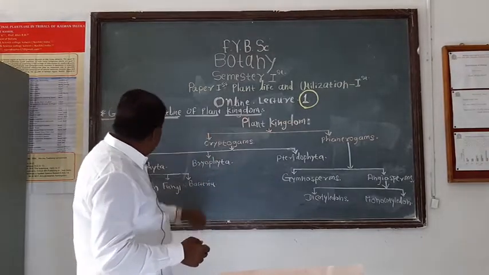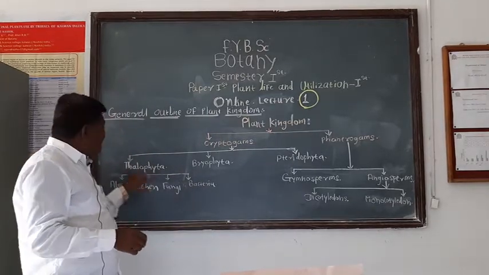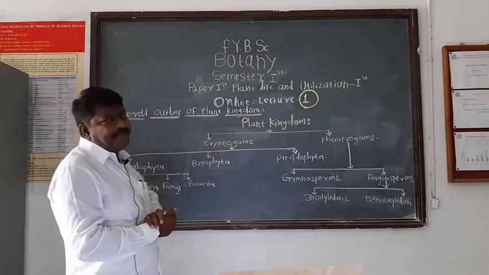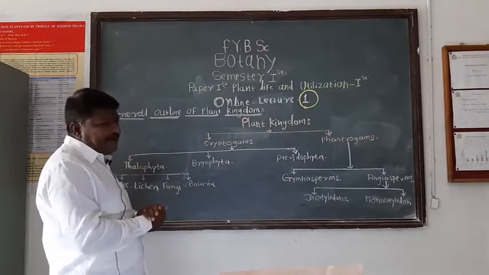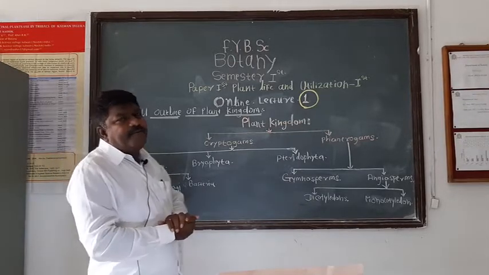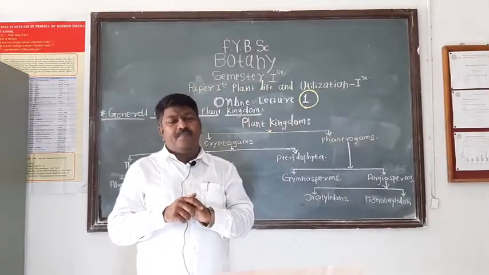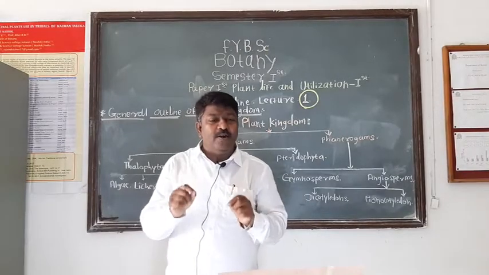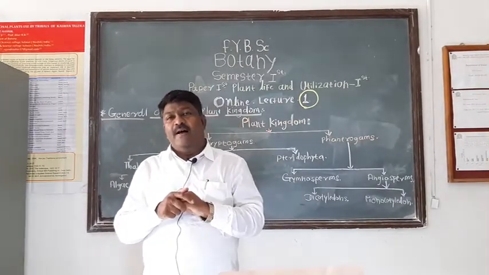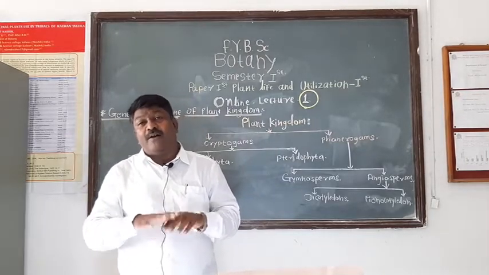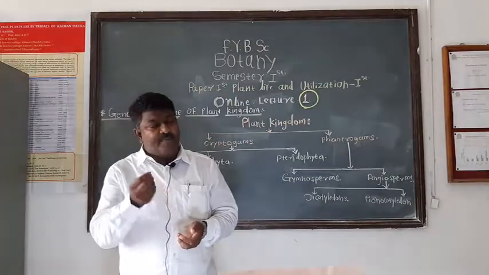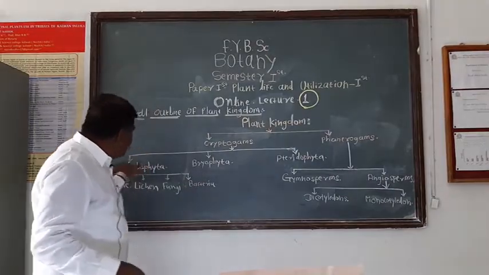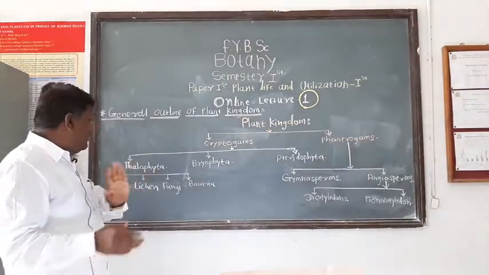These cryptogams are again classified into three groups: Thallophyta, Bryophyta and Pteridophyta, or thallophytes, bryophytes and pteridophytes. First we discuss Thallophyta. In thallophytes, the plant body is very simple, and it is not differentiated into root, stem and leaves. Such a plant body is called a thalloid plant body, or thallus, and therefore this group is called Thallophyta.